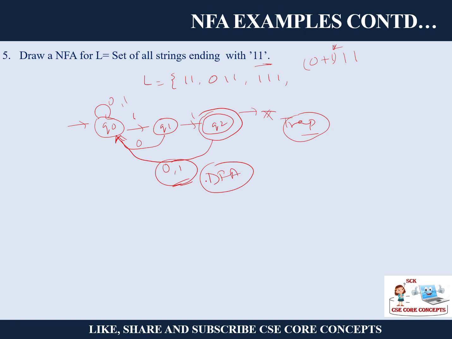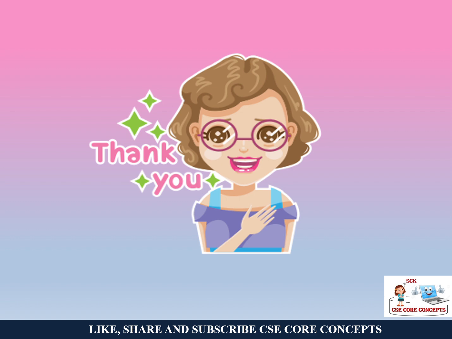Understood? But if it is an NFA, you can simply ignore the path. So I hope you understood about DFAs and NFAs, how to create them and what is the basic difference between them. First you create an NFA, then you can go to a deterministic state and create a DFA.